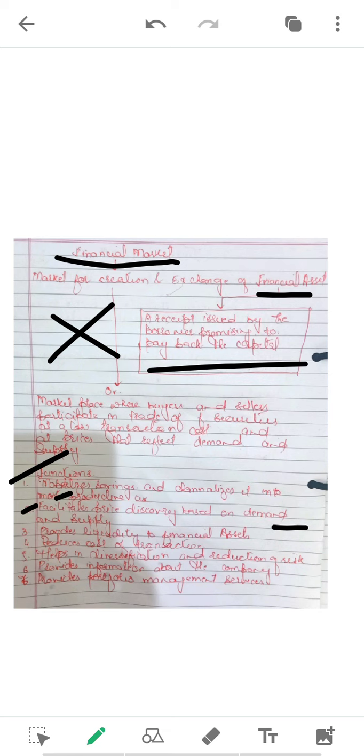Okay? And then it reduces the cost of transaction. Since both the borrower and lender are not alone, they do not need to do any activity on their own. A borrower does not need to go door to door to find the lender, and the lender does not need to go door to door to find the borrower, isn't it? So many other cumbersome works are already minimized, thereby making the transaction cost low or nil.